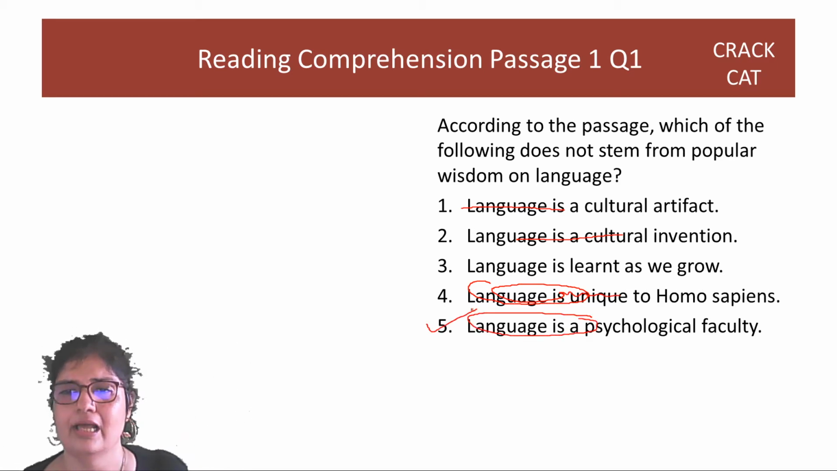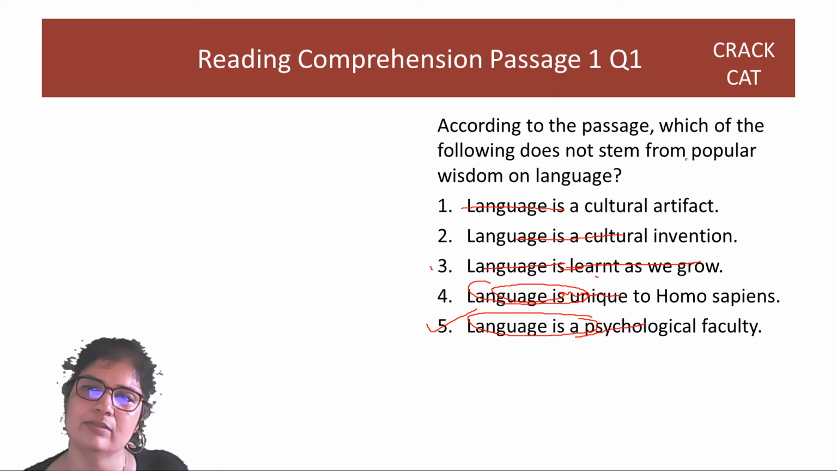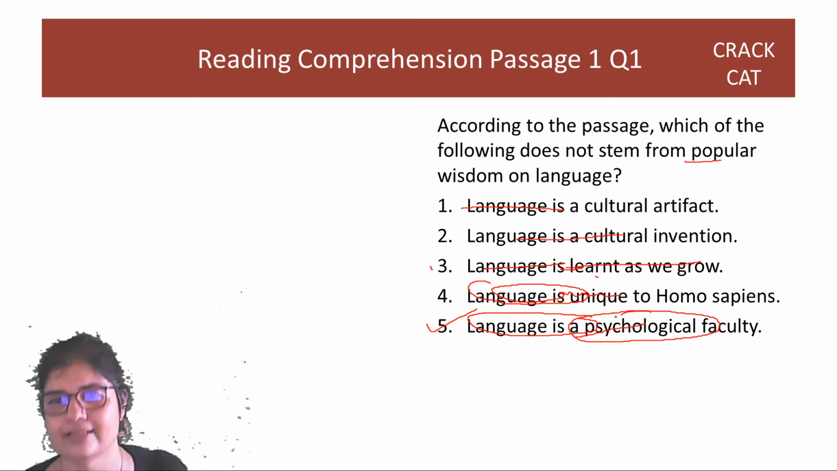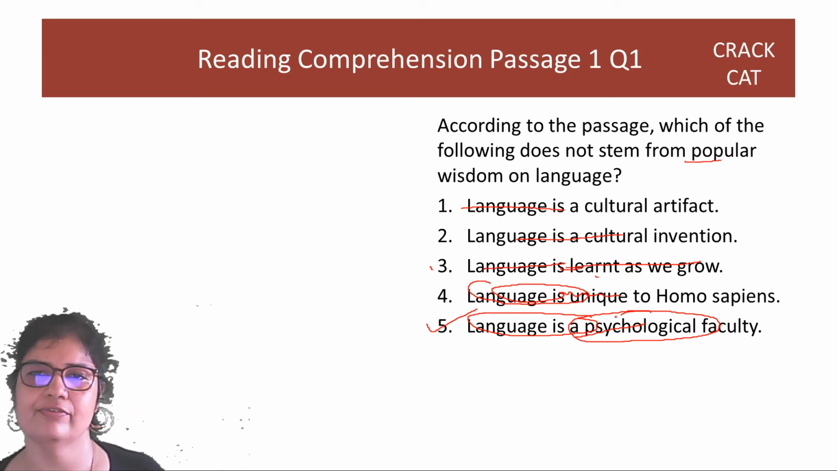Fifth option. Language is learned as we grow, maybe, but mostly we learn it as kids, so it's not something that we keep learning as we grow. So option 3 is also out. It's option 5 that does not go with popular wisdom, psychological faculty goes against it, right? So the answer is option 5.